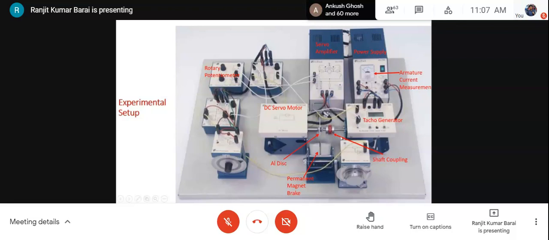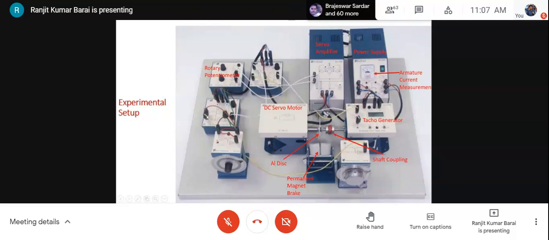We cannot tolerate that because we are interested to couple a tacho generator, which is a sensor and a costly equipment. We are going to connect this costly equipment with the shaft of the DC motor. That's why we need a flexible shaft coupling. Although it looks quite rigid, inside this metallic part there are rubber bushings, and that actually absorbs the vibration that may generate due to the slight misalignment.